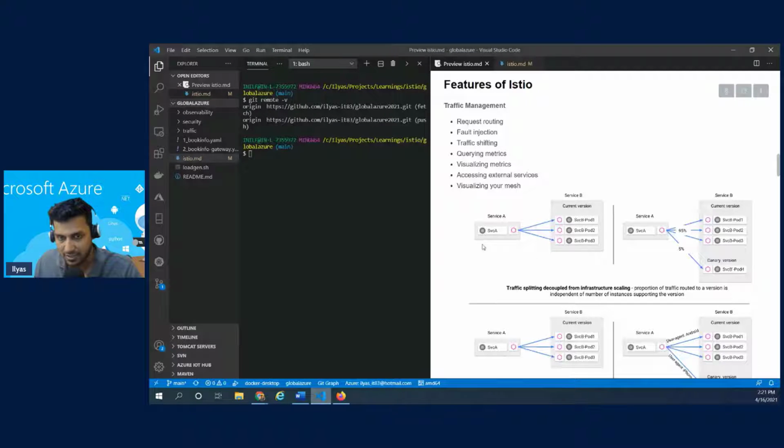For example, let's say this is my homepage. Homepage connects to service B, and service B has multiple versions, right? So this could be my major version, and these are my canary versions or AB versions of my services.